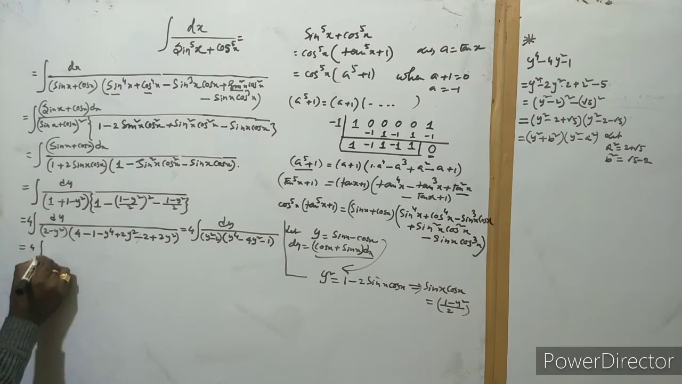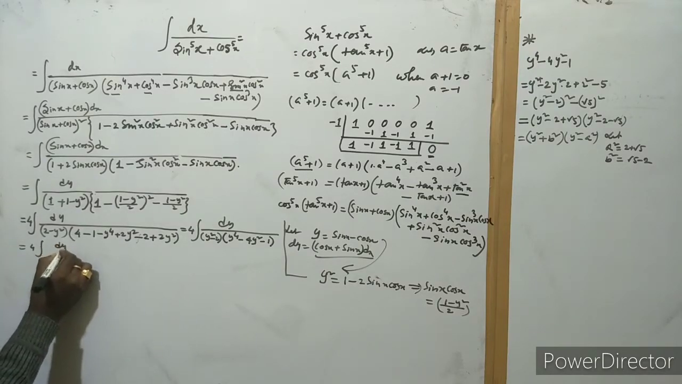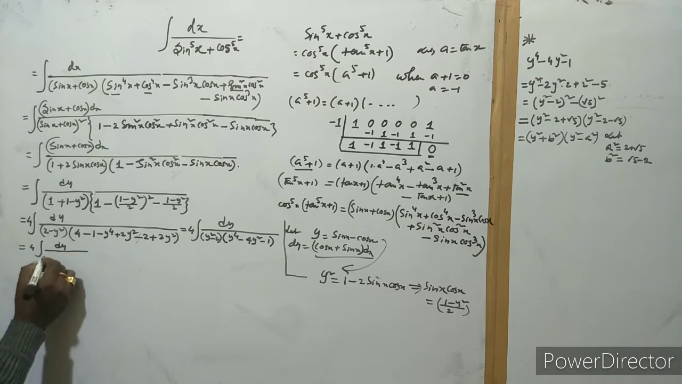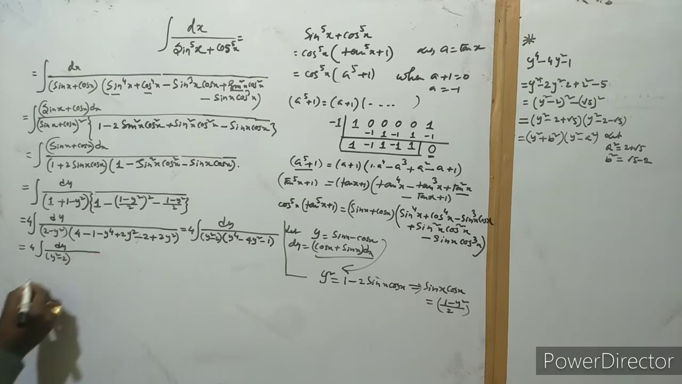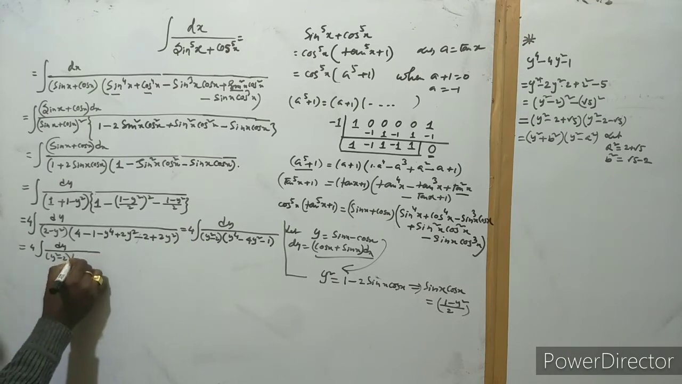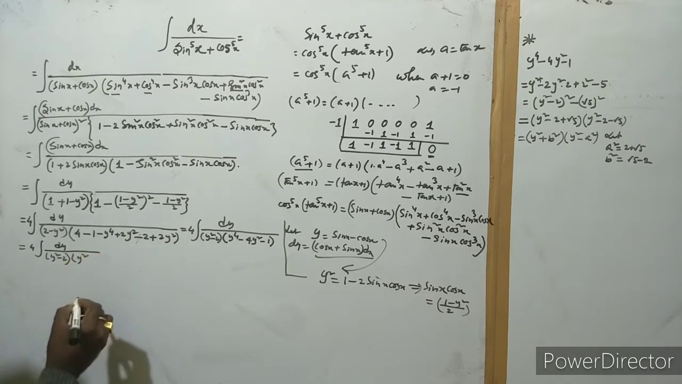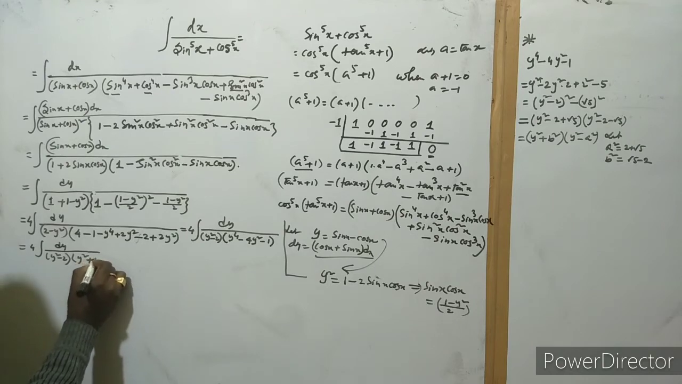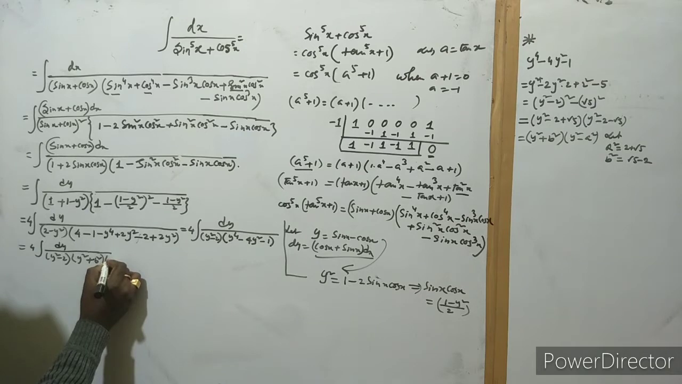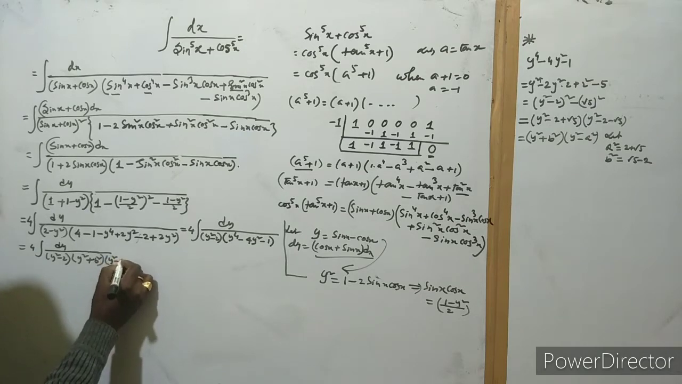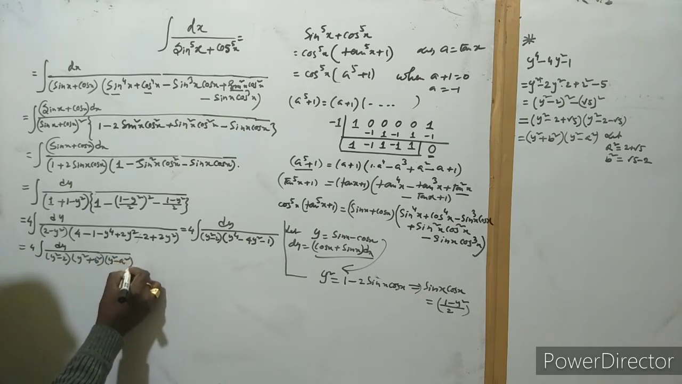so this is here y square minus 2, and after that y square plus b square, and then here is y square minus a square. Okay.